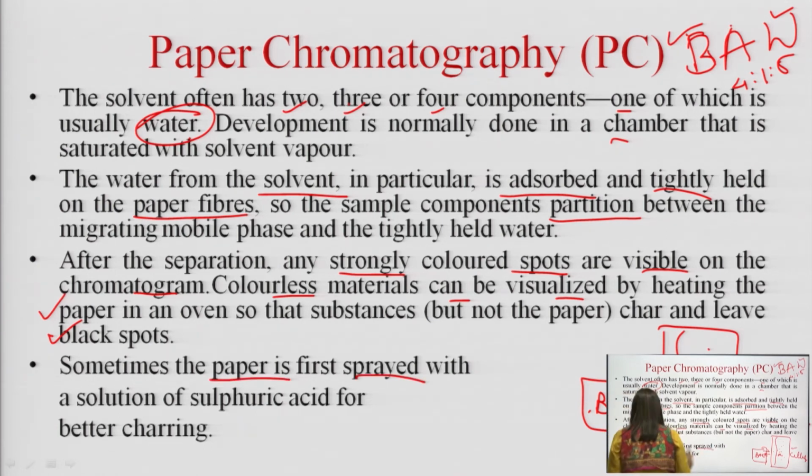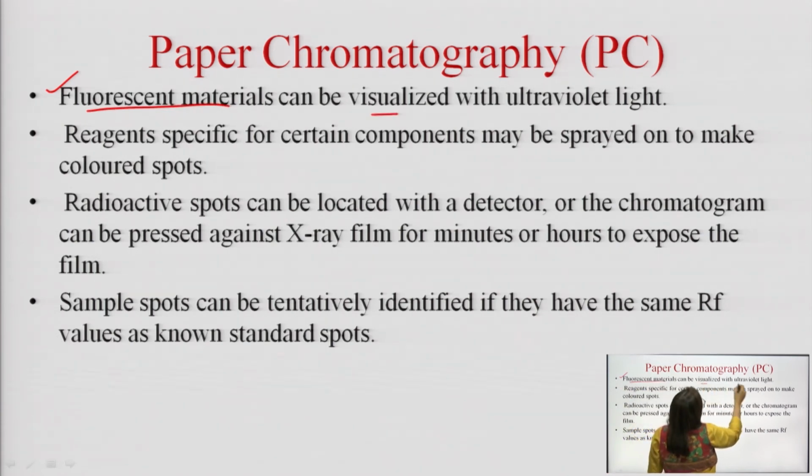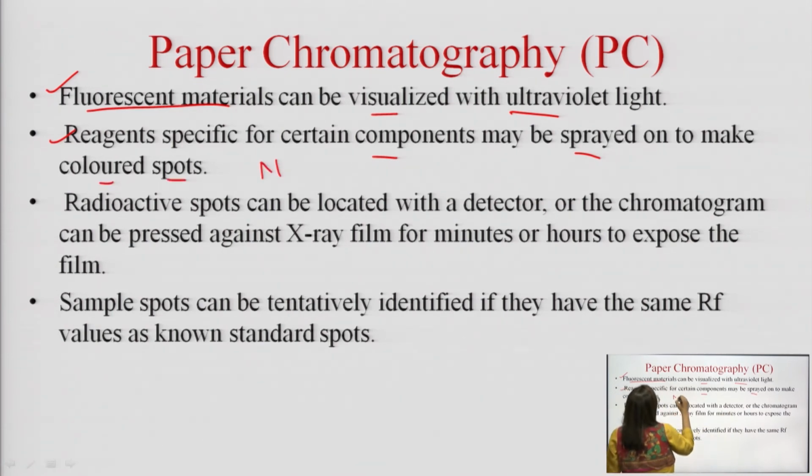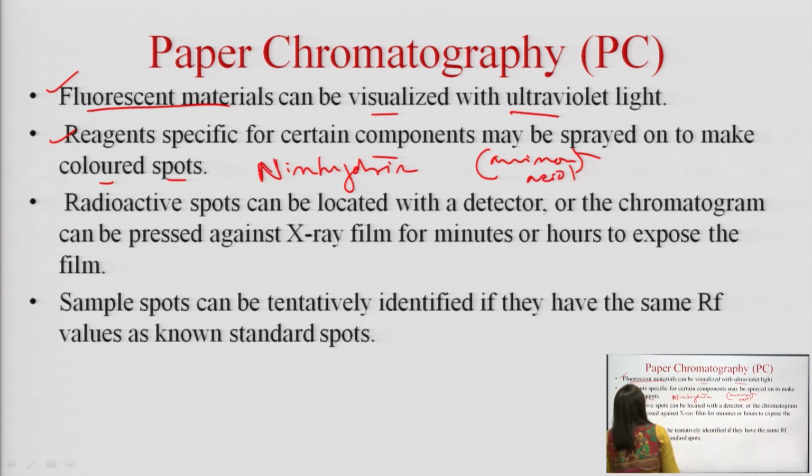Sometimes the paper is sprayed with a solution of sulfuric acid for better charring, or any other reagent to visualize the substances separated. There are other methods also, like fluorescent materials, which make the visualization better under ultraviolet light. Reagents specific for certain components may be sprayed on the colored spots, like we spray ninhydrin reagent for amino acids. Similar is the example of the sugars. In the case of alkaloids, we spray Dragendorff reagent, etc.